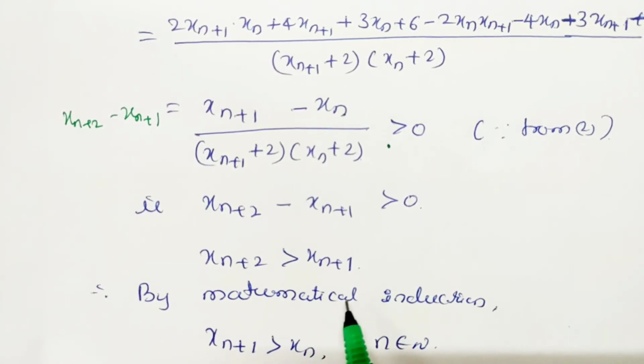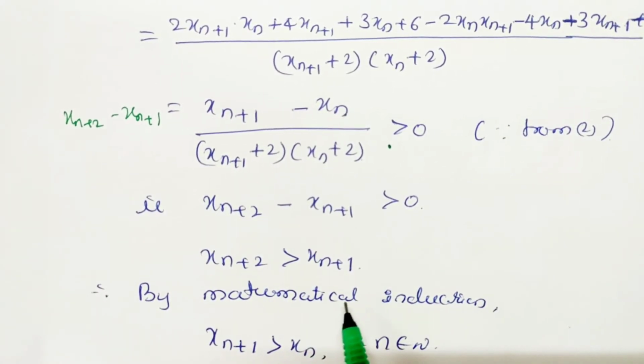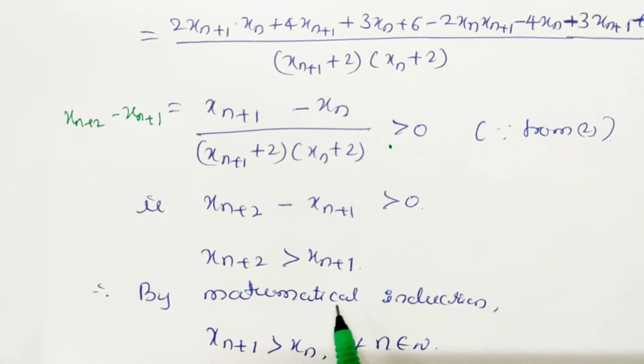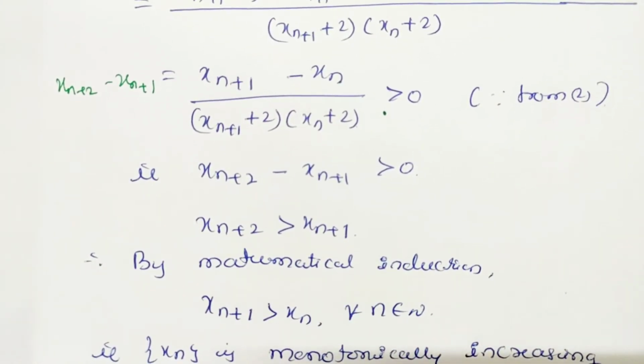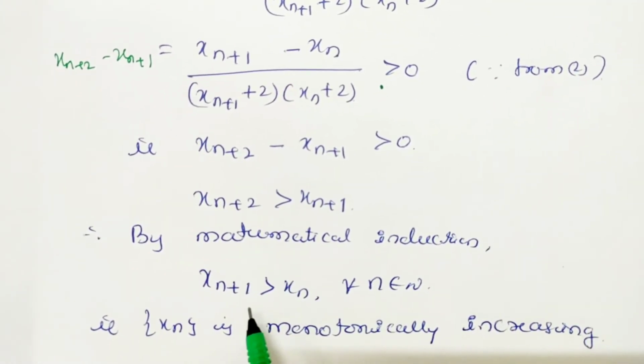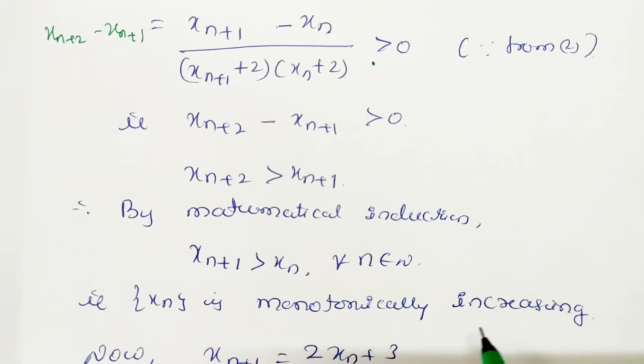I hope all of you know the method of induction, mathematical induction. So here we can say that x_{n+1} is greater than xn for all n belonging to N. So this means the sequence xn is monotonically increasing.